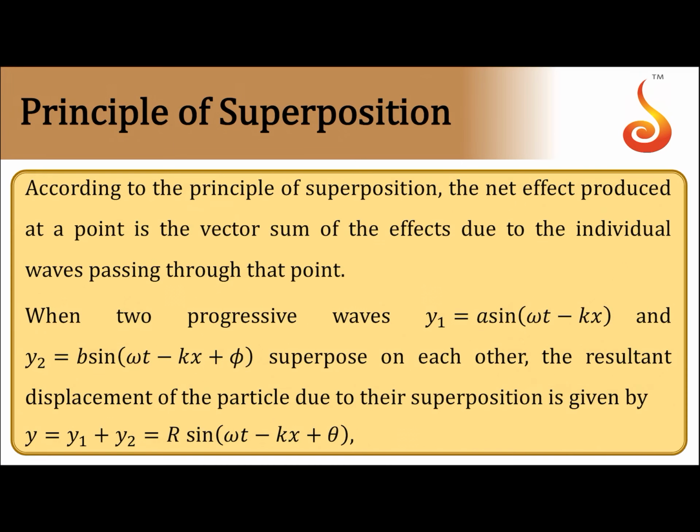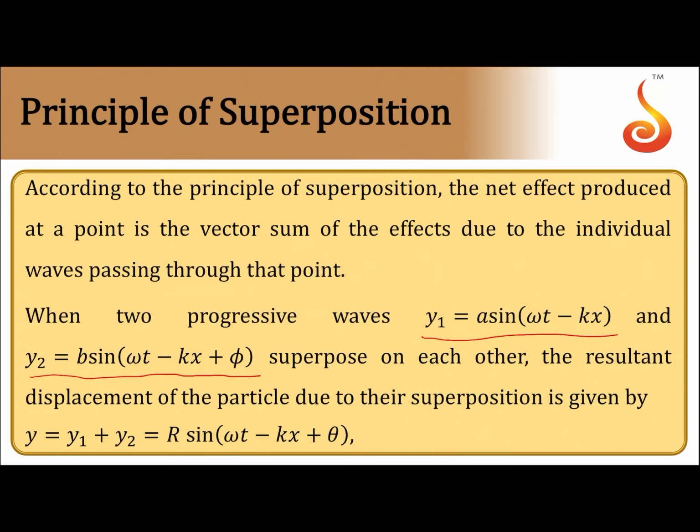Next we will move on to the principle of superposition. If more than one wave acts at a point, then each wave will make the particle vibrate according to its own vibration. Let us say two progressive waves, y1 is equal to a sin(omega t minus kx) and y2 is equal to b sin(omega t minus kx plus phi), superpose each other at a point.